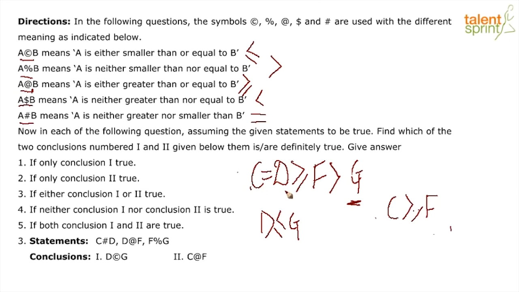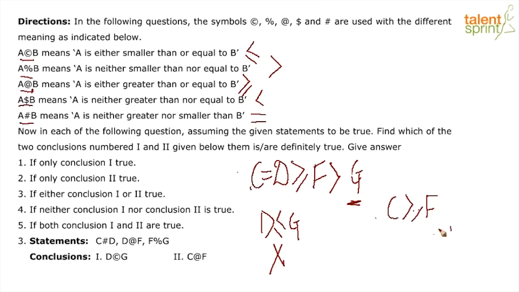C is equal to D, D is greater than F, and F is greater than G, which here actually means, if we remove F, that D is greater than equal to G, which is the exact opposite of what has been said in the first conclusion, which means that conclusion 1 does not follow.